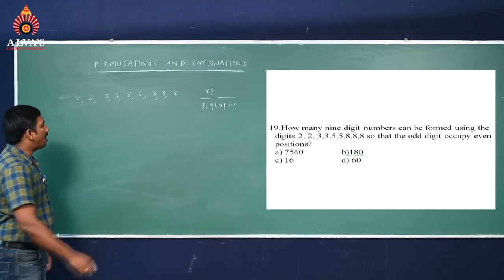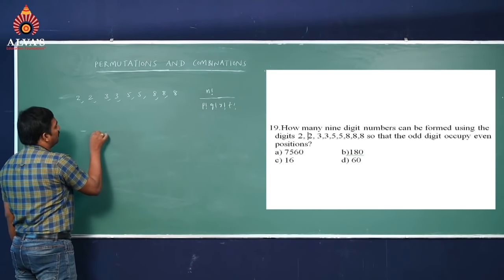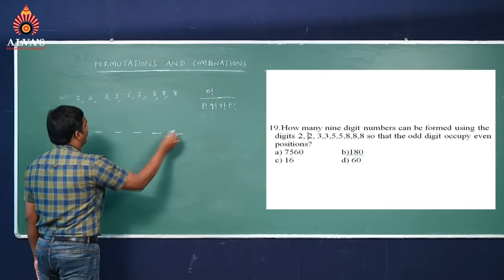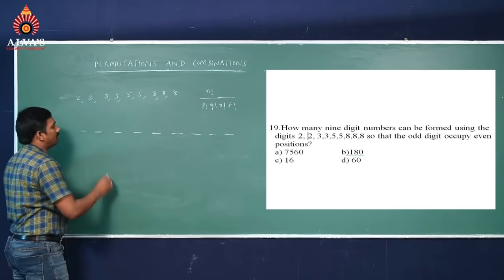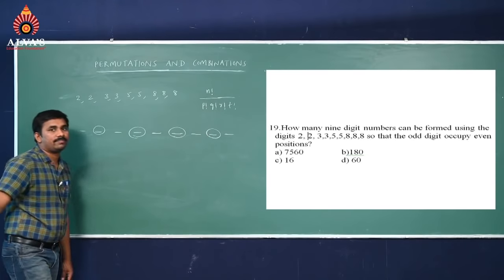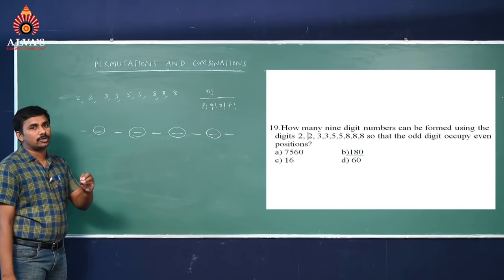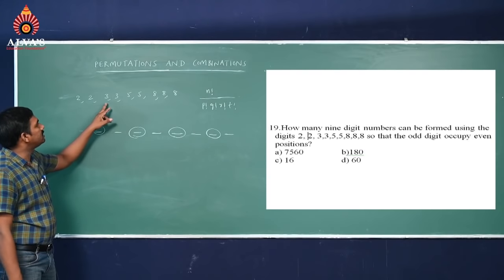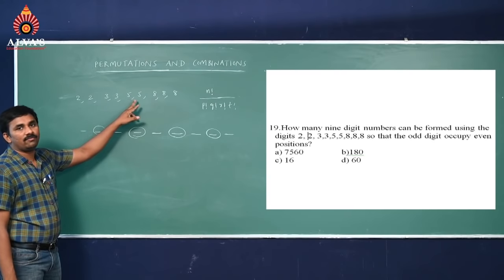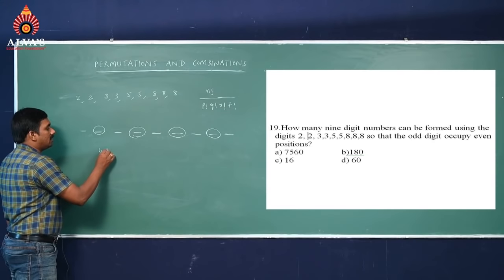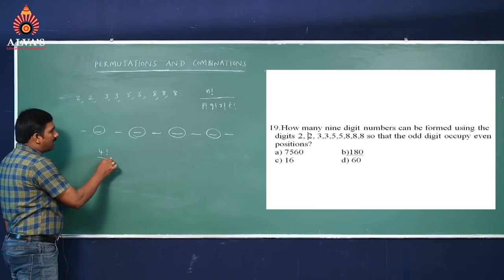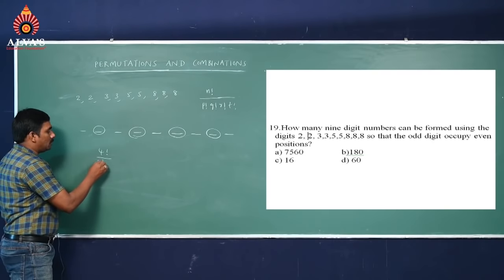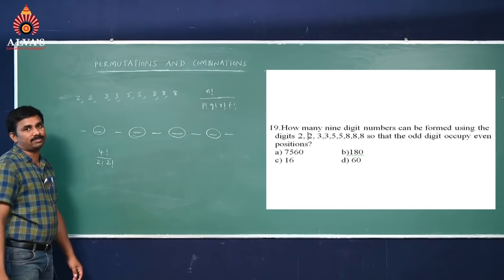Odd digits occupy even positions means, if you take a 9-digit number, the even positions are 2, 4, 6, 8. Odd digits occupy even positions only. What are the odd digits here? We have 3, 3, 5, 5. So 4 odd digits we can arrange in 4 places in 4 factorial ways, but repetition is there: 3 is 2 times and 5 is also 2 times.